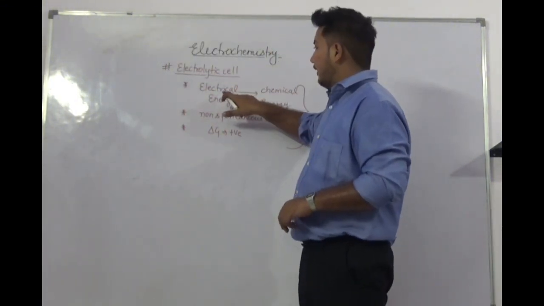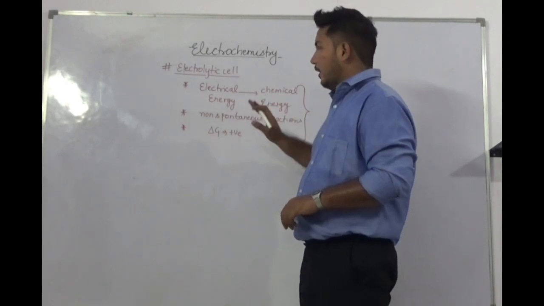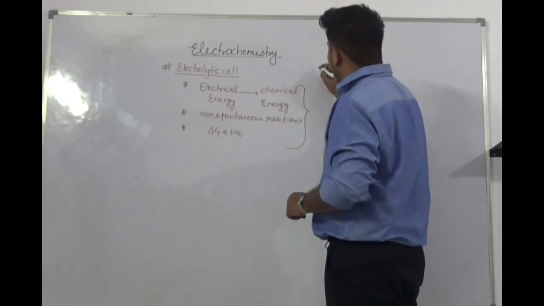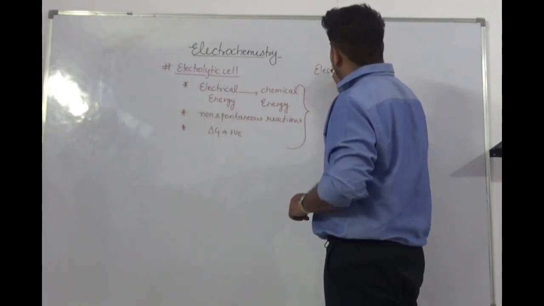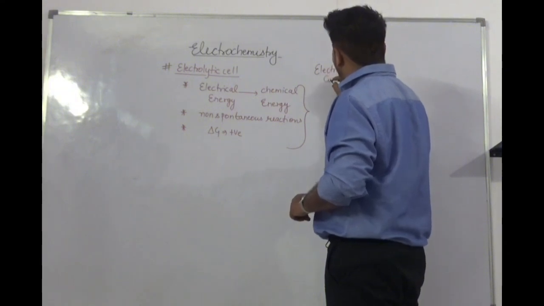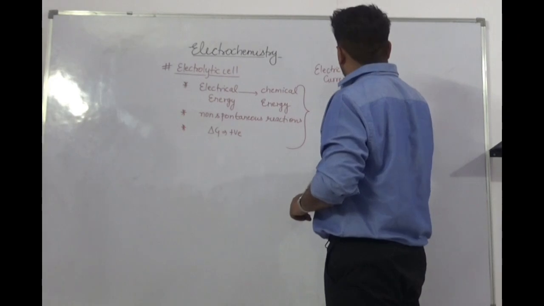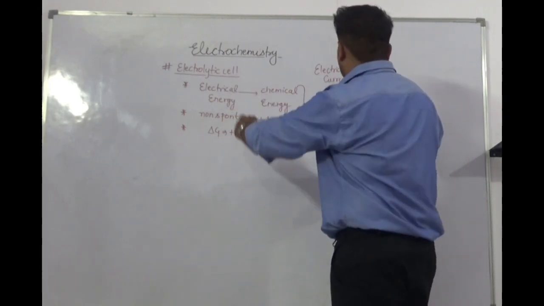The first point says that electrolytic cells convert electrical energy into chemical energy, which means we provide electrical energy in the form of electric current to the system, which is the electrolytic cell here.